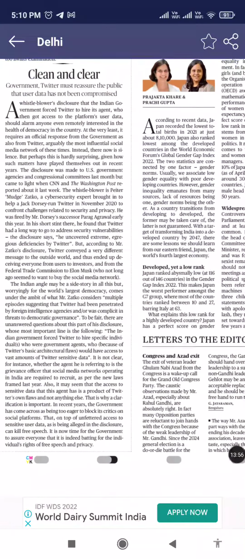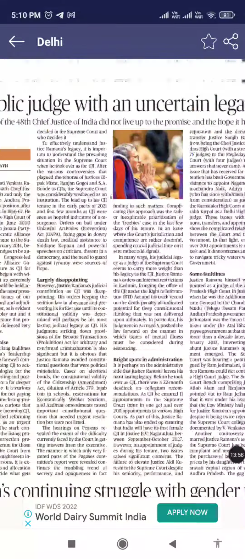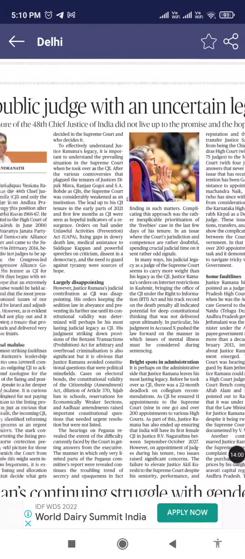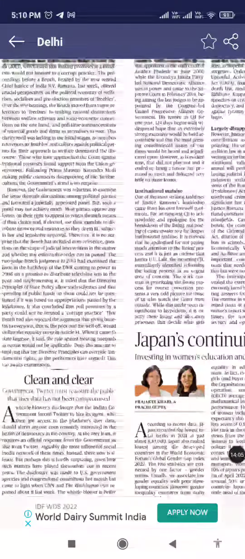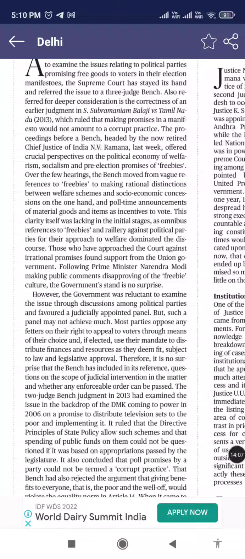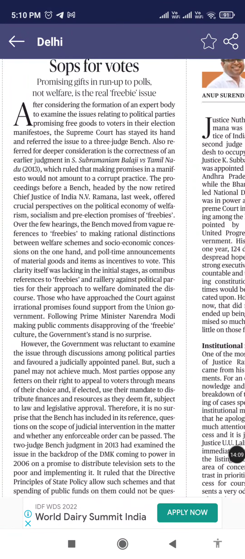Anyhow, this is about criticizing CGI's work, and freebies. So freebies again fall under GS2, under the section of elections and electoral constitutional bodies. We can talk about the Election Commission of India as such, and the Representation of People's Act separately. It is mentioned in the syllabus, the Representation of People's Act 1950-1951.